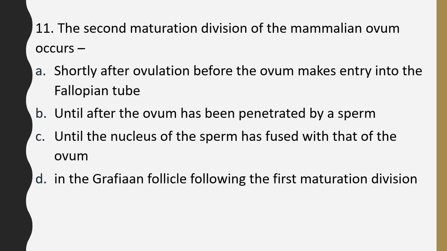Question number 11. The second maturation division of the mammalian ovum occurs shortly after ovulation, before the ovum makes entry into the fallopian tube, until after the ovum has been penetrated by a sperm, until the nucleus of sperm has fused with that of ovum, in Graafian follicle following first maturation division? When does the second maturation division of mammalian ovum occur? Correct answer is option B, until the ovum has been penetrated by a sperm.